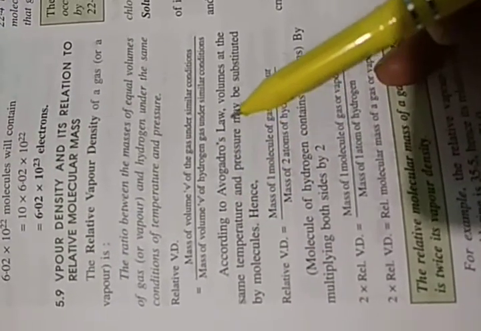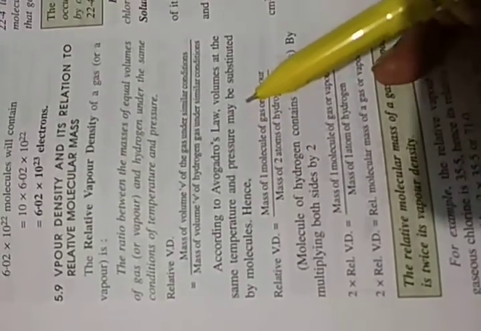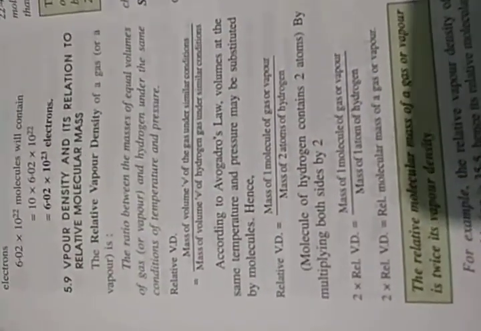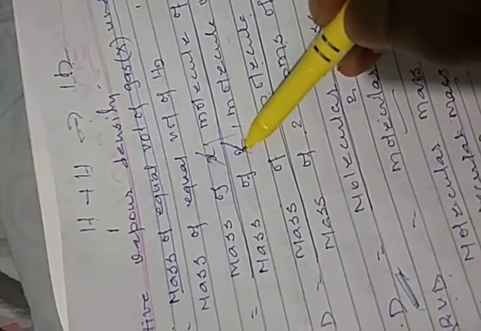According to Avogadro's law, equal volumes at the same temperature and pressure will have the same number of molecules. So like before, where I had taken X molecules, here it is taking 1 molecule. Same thing. This X will cut.